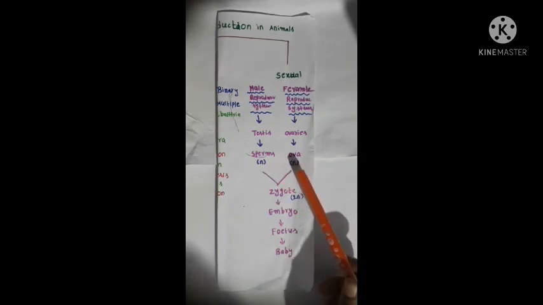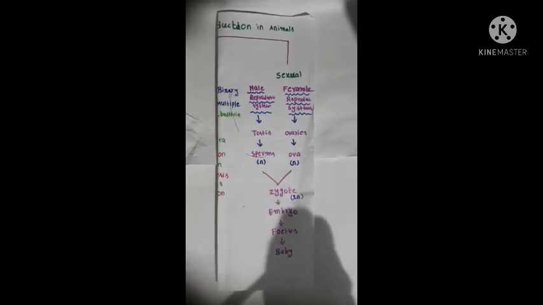Fertilization is of two types, external fertilization and internal fertilization. External fertilization: fertilization takes place outside the body of the mother. Examples are fish and amphibians. The second one, internal fertilization: fertilization occurs inside the mother. So this is about external and internal fertilization.